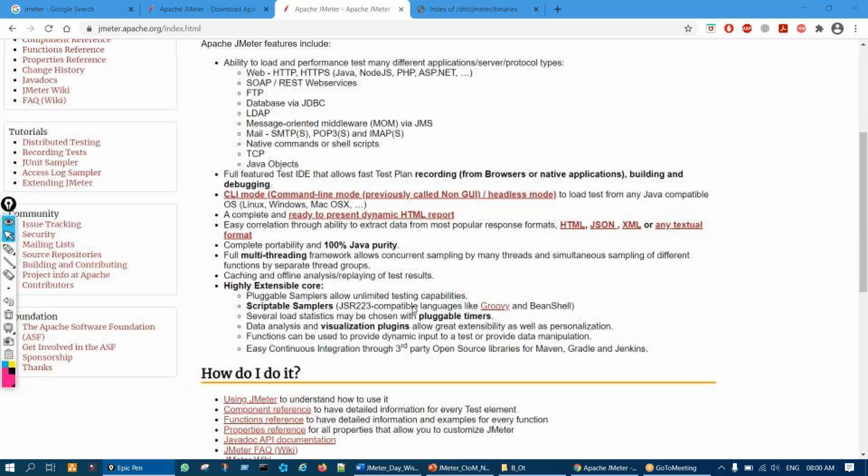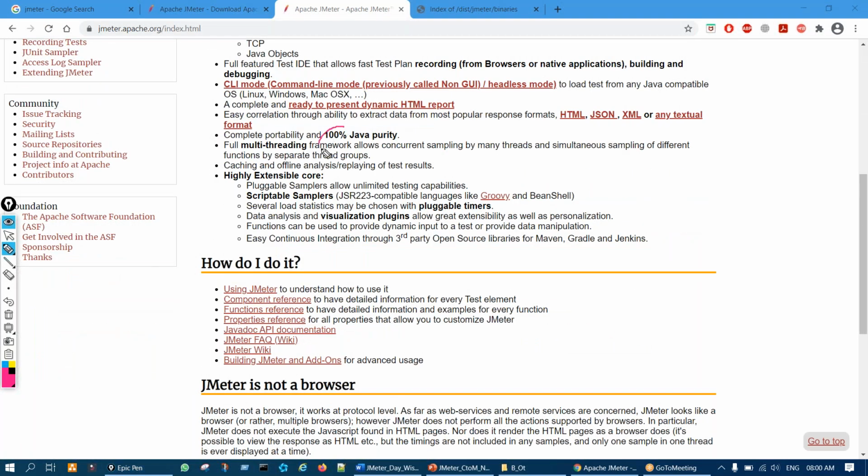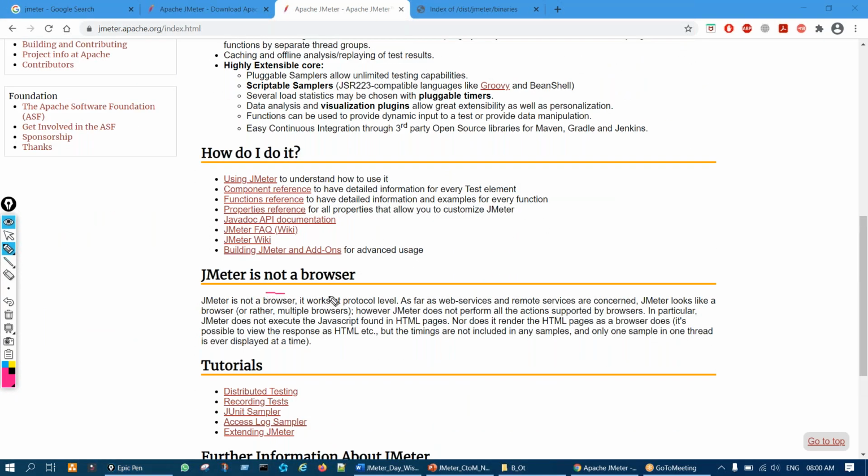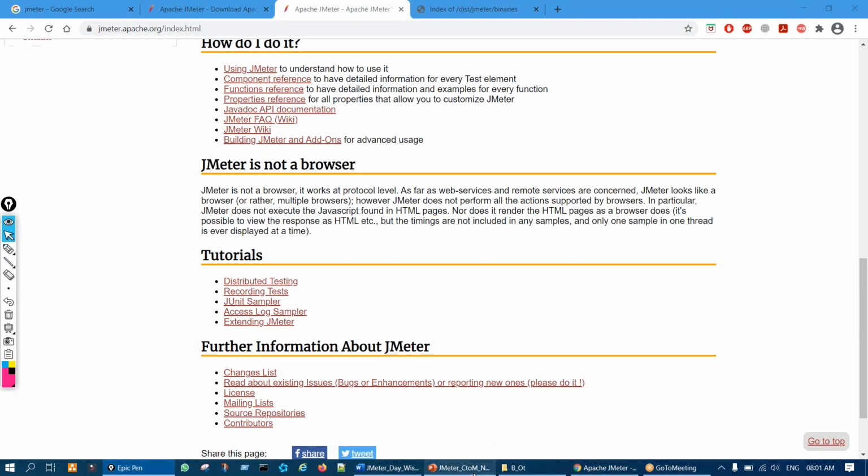First thing, it's a purely Java-based application, right? And another thing is that JMeter is not a browser. Many people think it is a browser, but it's not. We make it behave as a browser, but it's not a browser like our browser is. It's a separate tool which behaves as a browser, but actually it's not a browser.